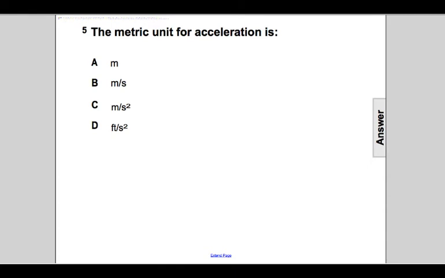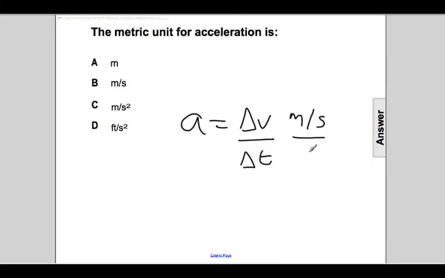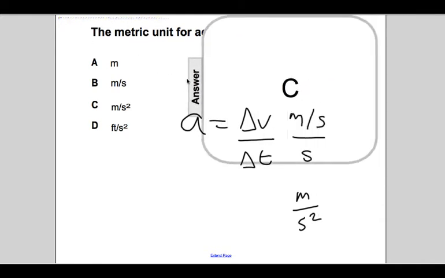What is the metric unit for acceleration? Just like we did with velocity, we can write the equation for acceleration. That is delta V per delta T. Previously we defined the units for velocity as meters per second, time as seconds, so we could write this as meters per second per second, or more commonly, meters per second squared. And again, this is how much velocity change you go through every second. C.